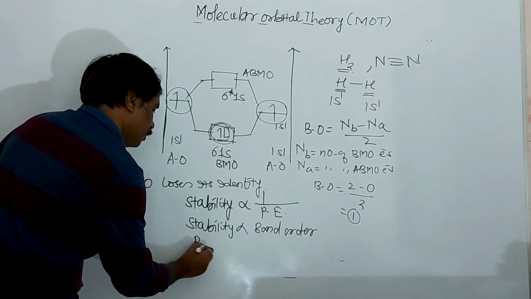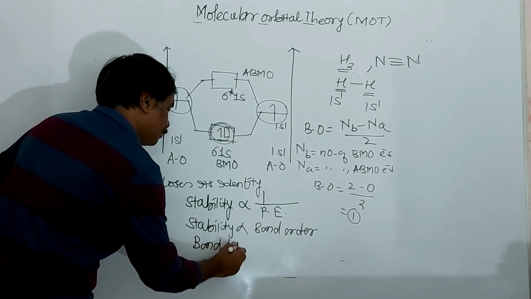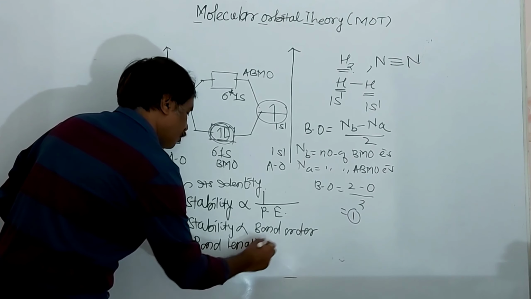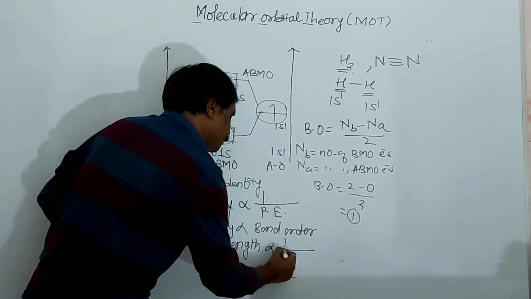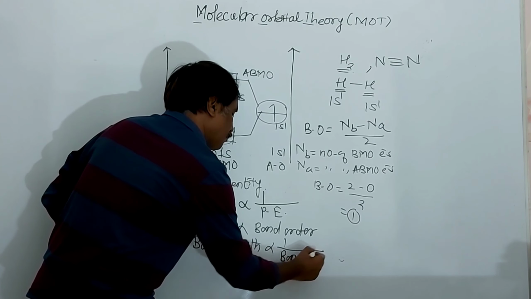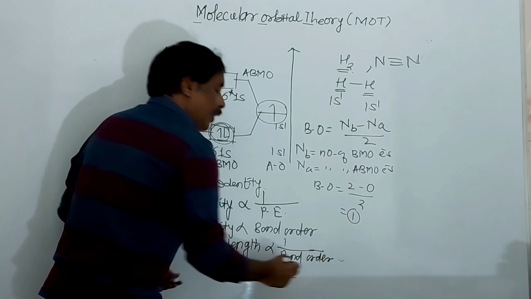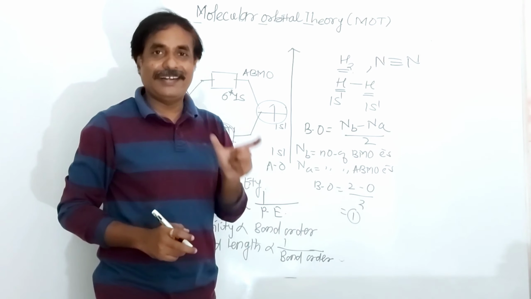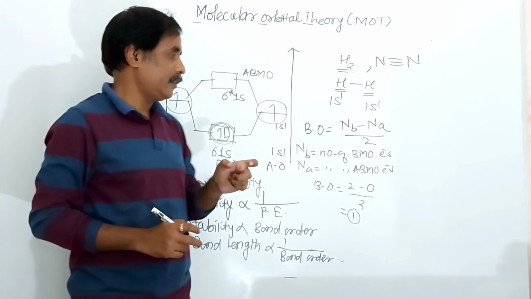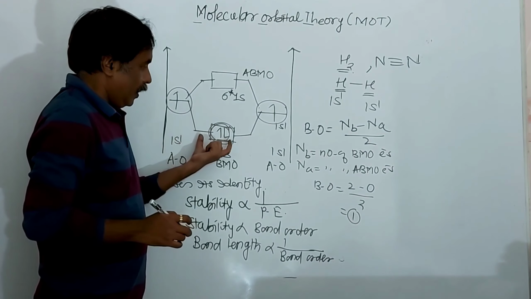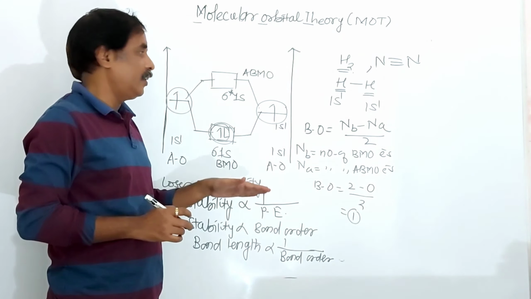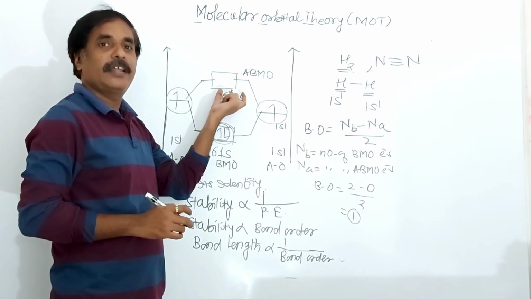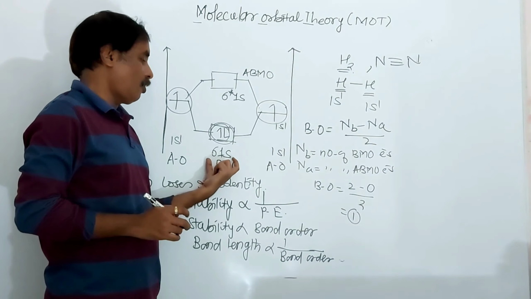Next relation, bond length. Bond length is inversely proportional to bond order, and as the bond order increases, bond length decreases. So the potential energy of the bonding molecular orbital decreases while that of the anti-bonding molecular orbital increases. The bonding molecular orbital is more stable.